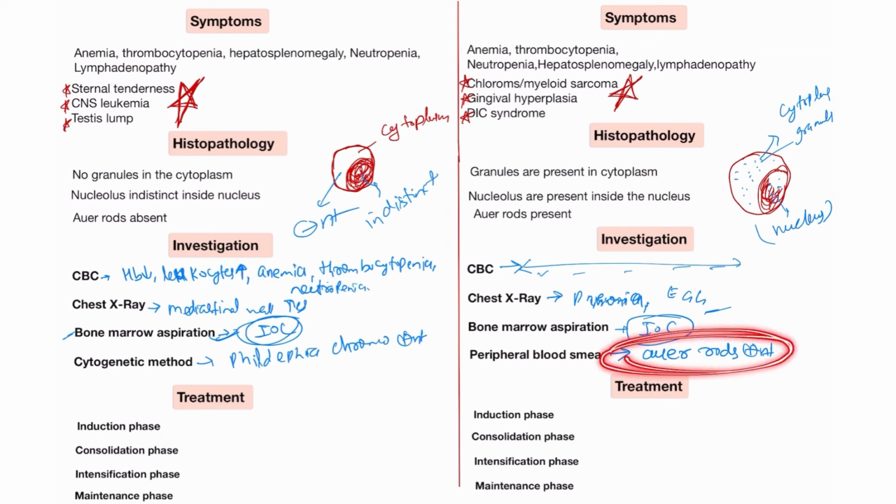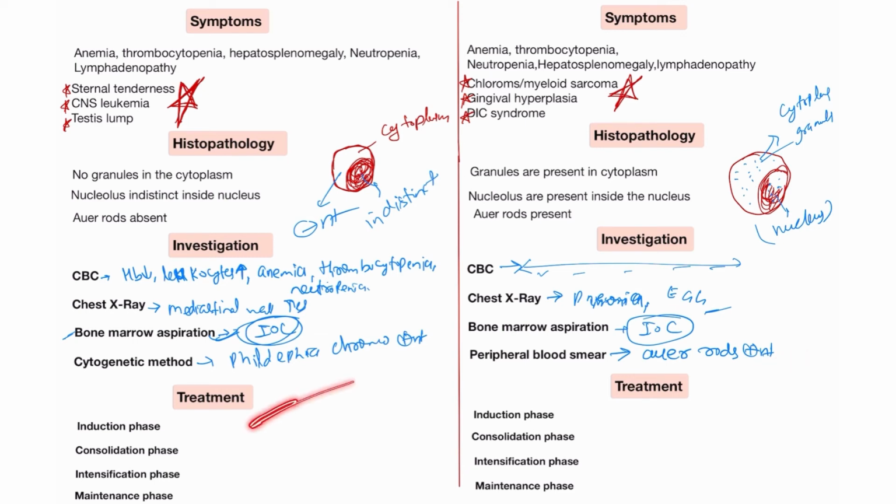Auer rods are present in acute myeloid leukemia, not present in acute lymphoblastic leukemia. So it is the characteristic. You will also find the Auer rods in the peripheral blood smear on the CBC test. So this is the characteristic of acute myeloid leukemia, which is not present in the acute lymphoblastic type of leukemia. It is the difference in the investigation.